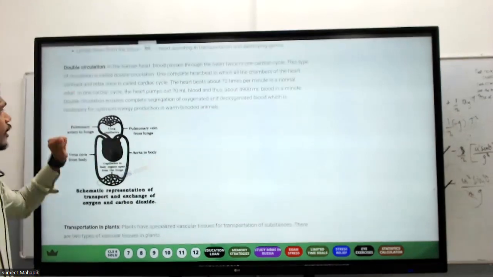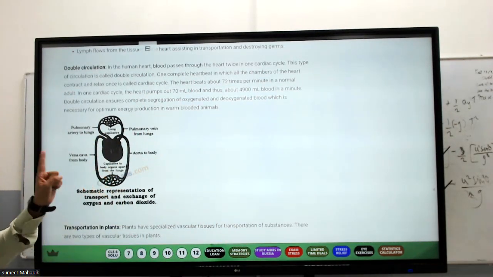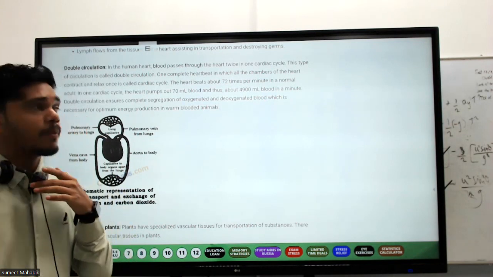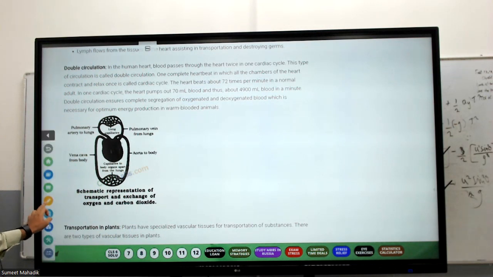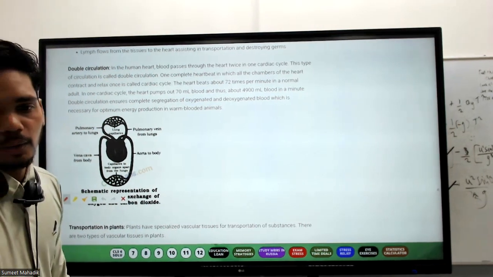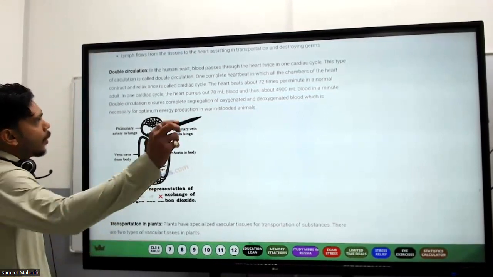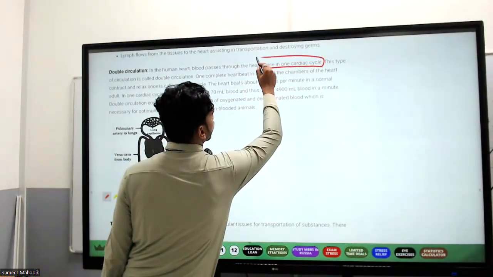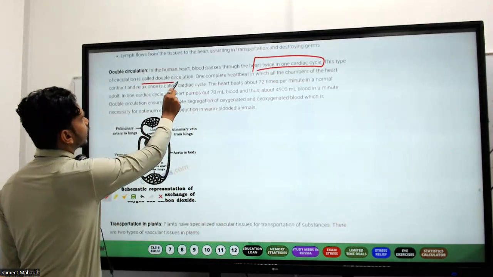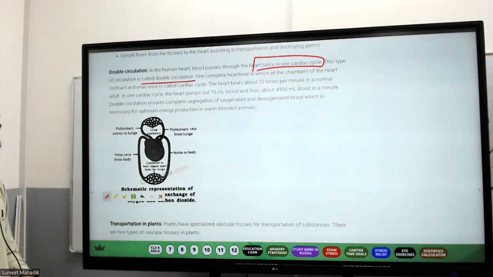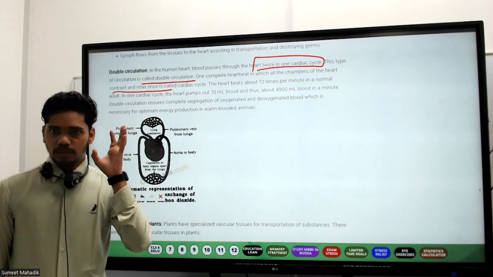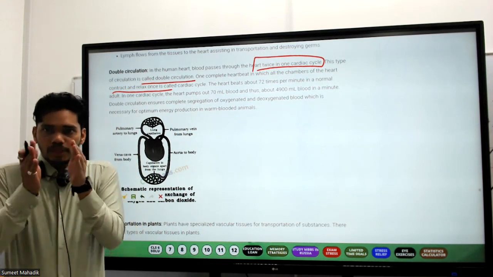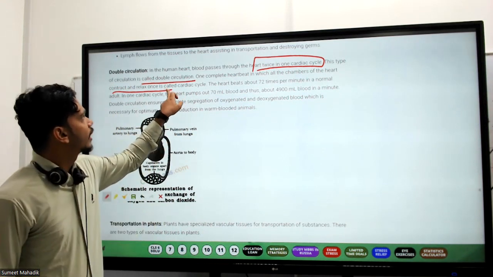Very good. Now double circulation. Why do we call it double circulation? This question is very, very important. In the human heart, blood passes through the heart twice. How many times? Twice. This type of circulation is called double circulation. One complete heartbeat is one in which all the chambers of the heart contract and relax. So one heartbeat is what? Systole and diastole, contraction and relaxation. This is one heartbeat, or we can say one cardiac cycle.